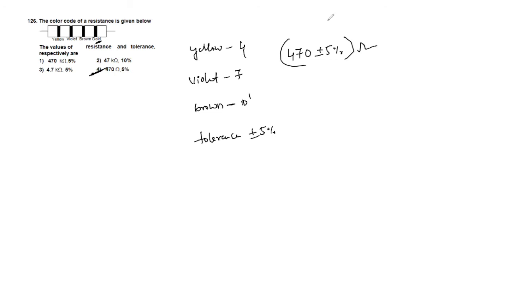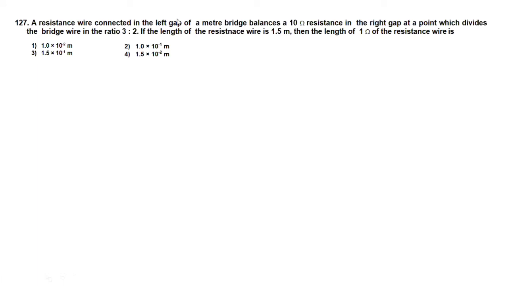Okay. So now see the next question, question number 127. A resistance wire connected in the left gap of a meter bridge balances a 10 ohm resistance in the right gap at a point which divides the bridge wire in the ratio 3:2. If the length of the resistance wire is 1.5 meter, then the length of 1 ohm of the resistance wire is.